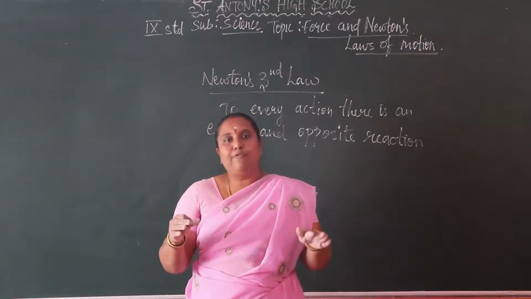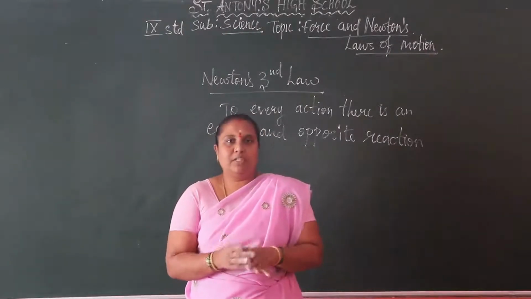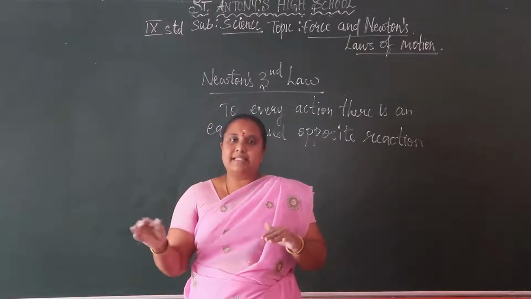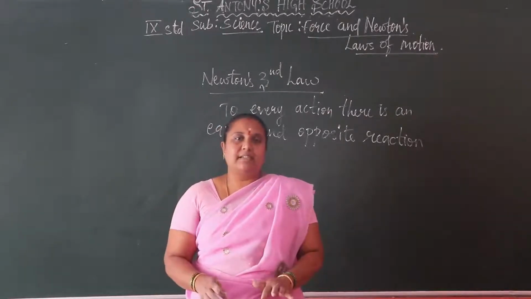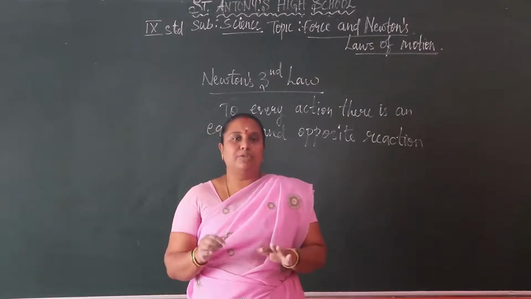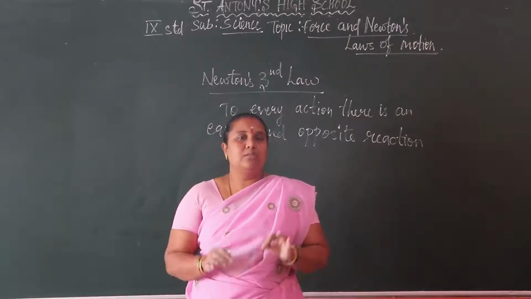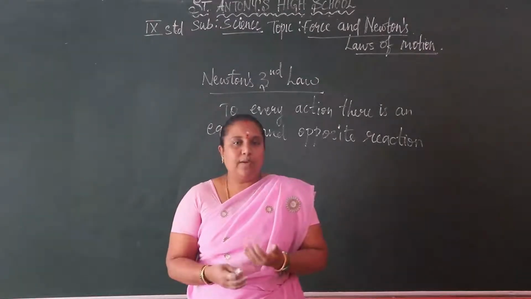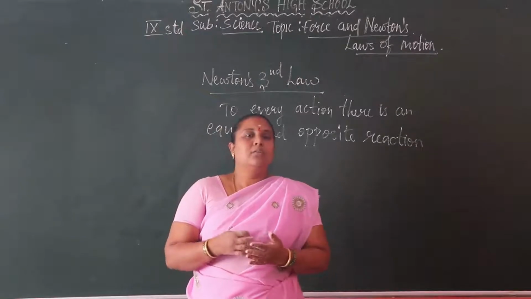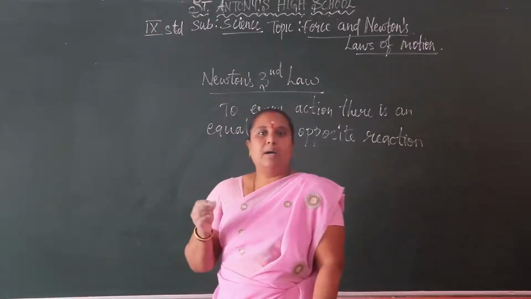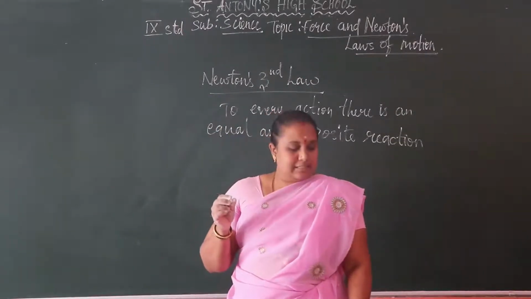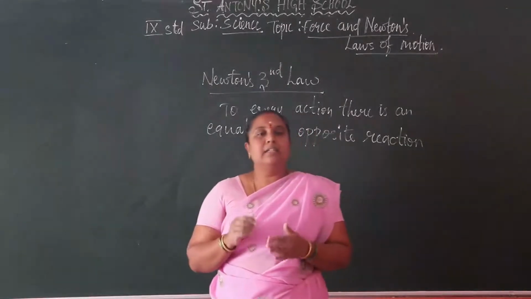So equal forces are applied on the objects by the first object and the second object, and we can say it is Newton's third law of motion. So to every action there is an equal and opposite reaction. For this, we come to know Newton's third law of motion by an example.